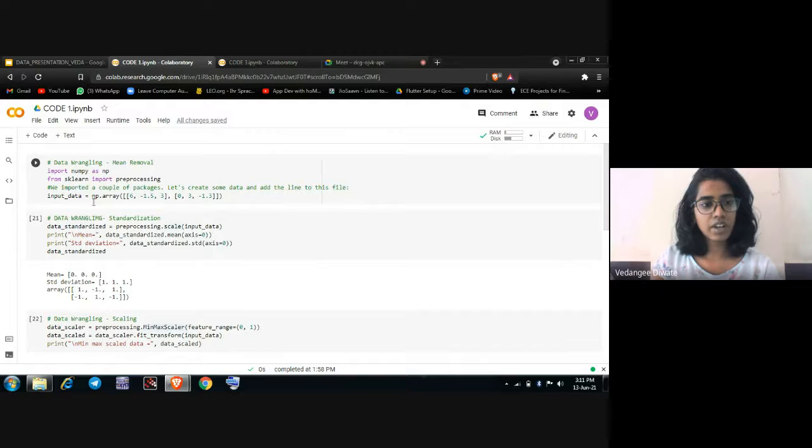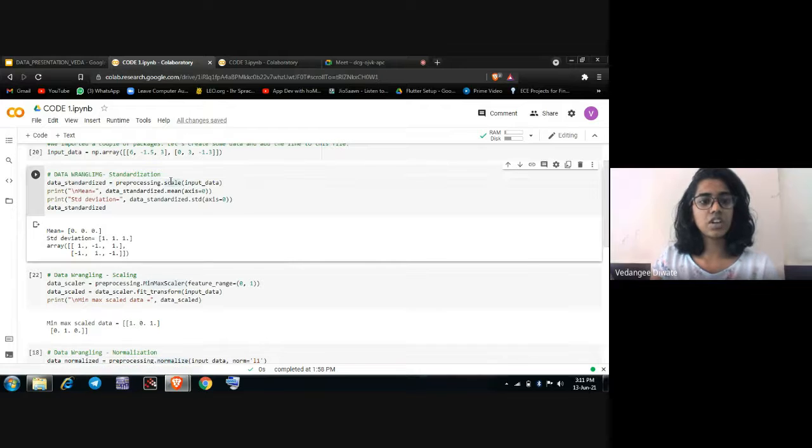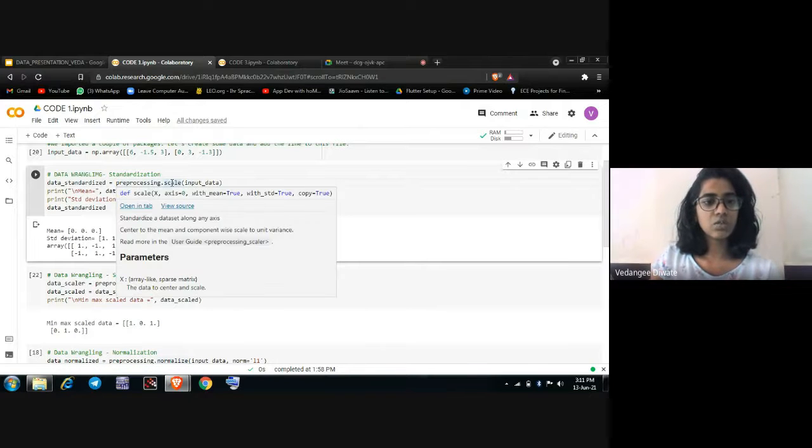Now, as we have imported these libraries, let's create some data. First we are inputting the data in the form of an array, which is 6, -1.5, 3, 0, 3, -1.3 respectively. The first process we will be doing is data standardization. For standardizing, we use preprocessing.scale, which standardizes a data set along any axis.